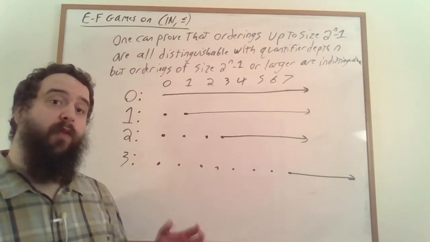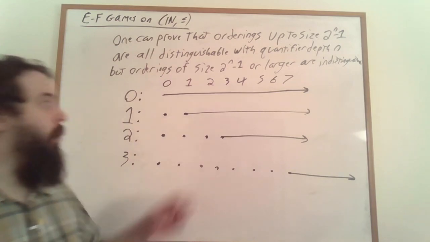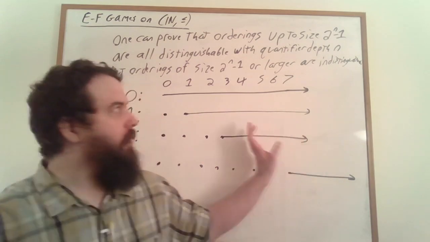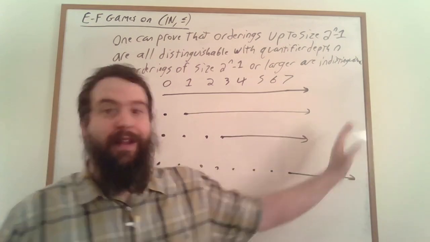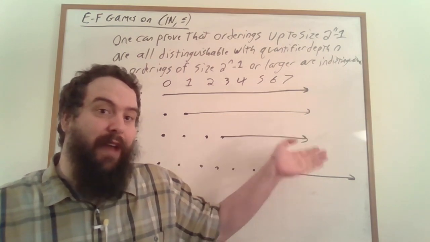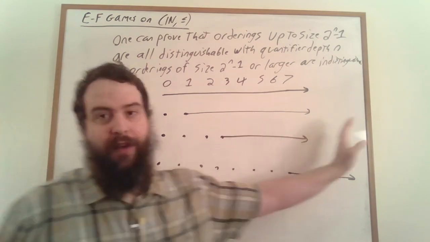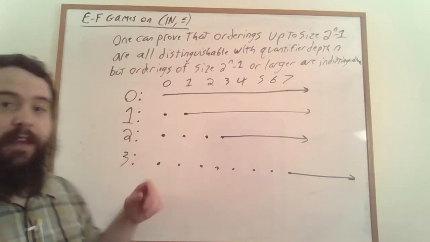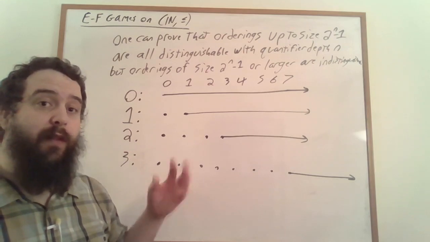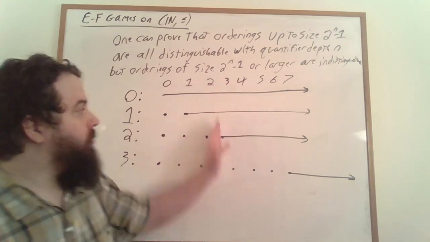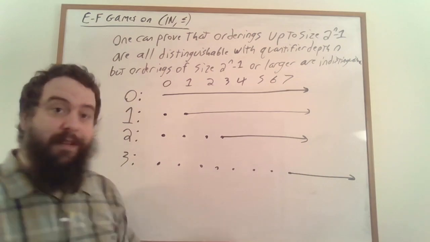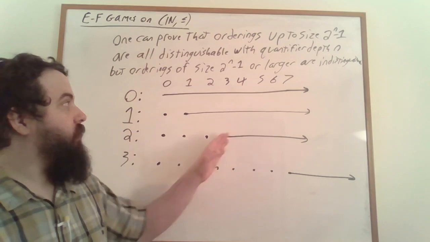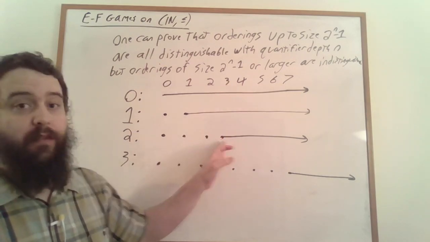Given a particular formula phi, it's useful to talk about whether that formula is true of this bit here, where they're all eventually indistinguishable, right? If they're indistinguishable, any formula is either true or false of all of these structures. And so if we have a formula of quantifier depth 2, we can ask, is this one of those formulas that's true of all of the finite linear orderings of size 3 or larger? Or is it not one of the formulas that's true? Is its negation one of the formulas that's true of all linear orderings of size 3 or larger?